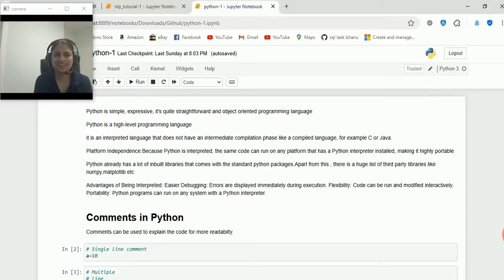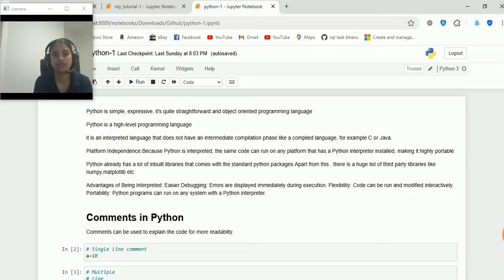So why are we saying that? It's because if we compare with other languages like C, Java and all, they have a lot of lines of code, and it is very difficult for us to understand, right? Even an experienced person can understand, but for a beginner it is very difficult. But with Python, even a beginner is able to understand. Okay, that's why we are saying that Python is simple, expressive, and quite straightforward.